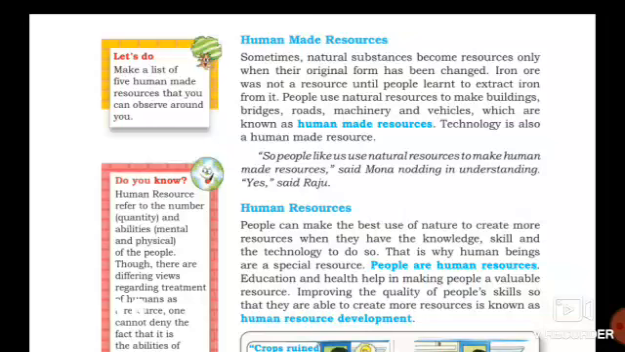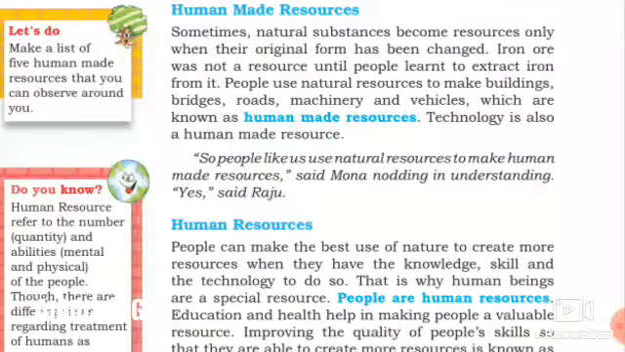People use natural resources to make buildings, bridges, roads, machinery and vehicles, which are known as human-made resources. Technology is also a human-made resource. It's a very important resource. Now we are watching this online class because of technology, because of the internet. Information and technology change day by day all over the world.